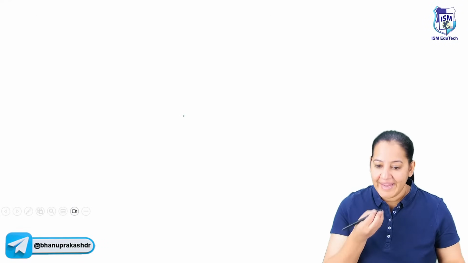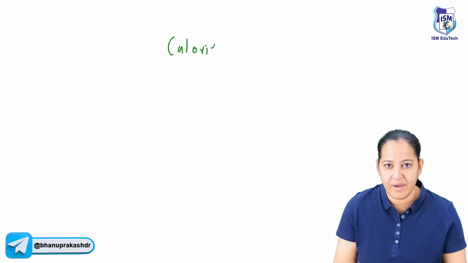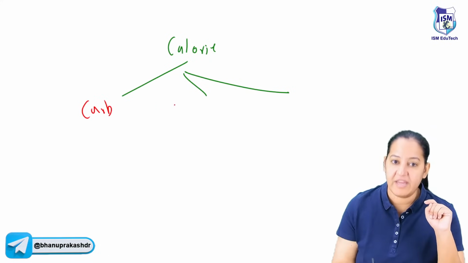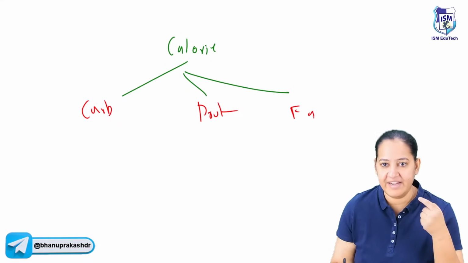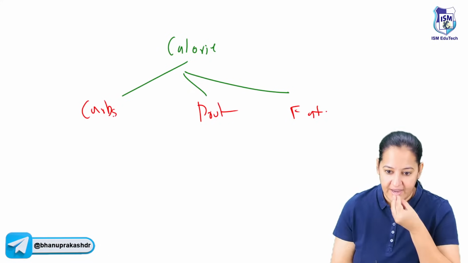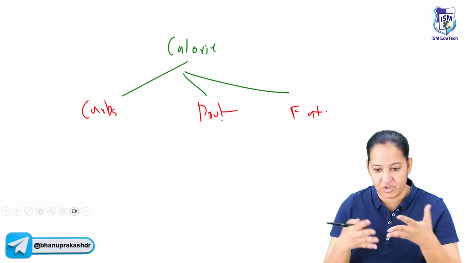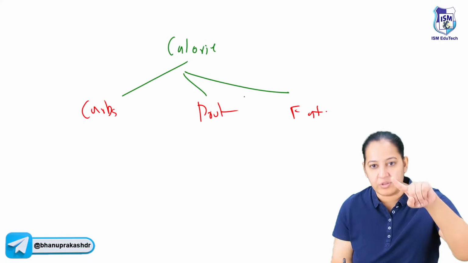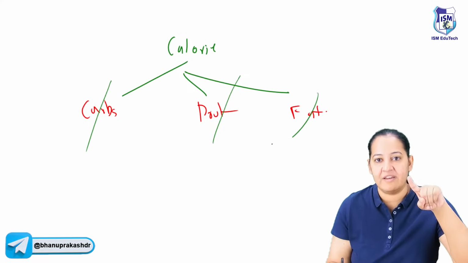Listen, what do you eat? You eat, of course, food. In your food, you have calories. You get calories from three things in the food. What do you have in your dinner? We eat carbs, we eat protein, and we eat fat. Either we are eating carbs or protein or fat or a mixture of all three in our diet, in our thali. So you tell me in the four things: carbs, protein, fat, and calorie.